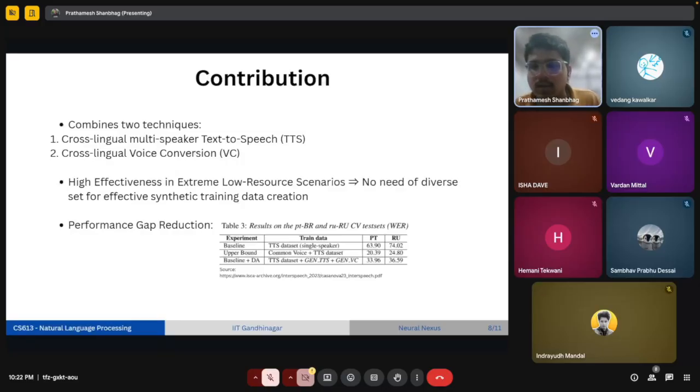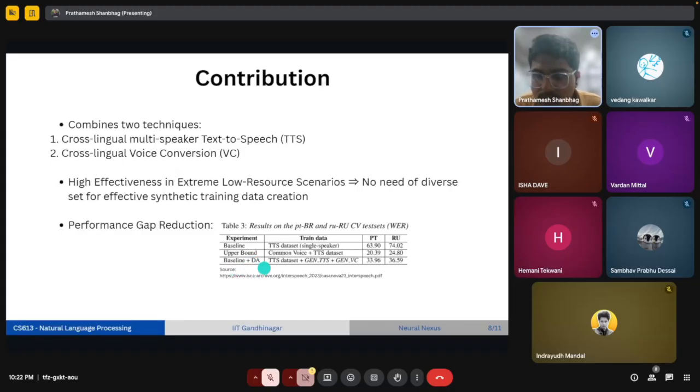They trained their text to speech model on a large English data set, and they took Brazilian Portuguese and the Russian language. They had a very small amount of data of the other two languages, and using the English data set, using a kind of transfer learning, they created the two different augmentation technique mixtures.